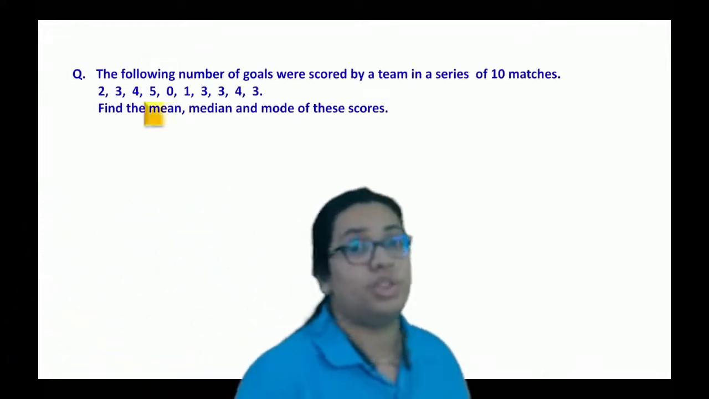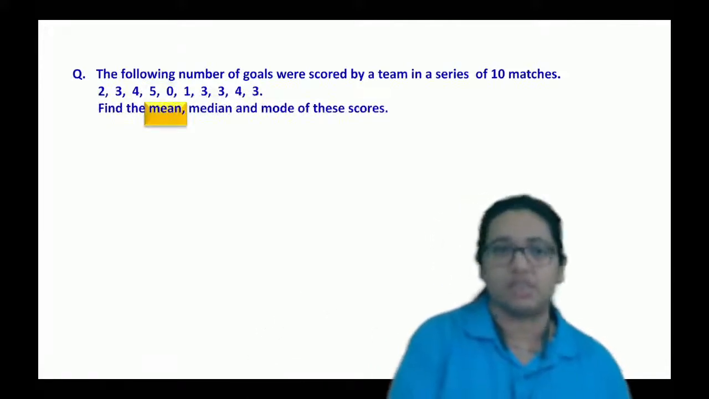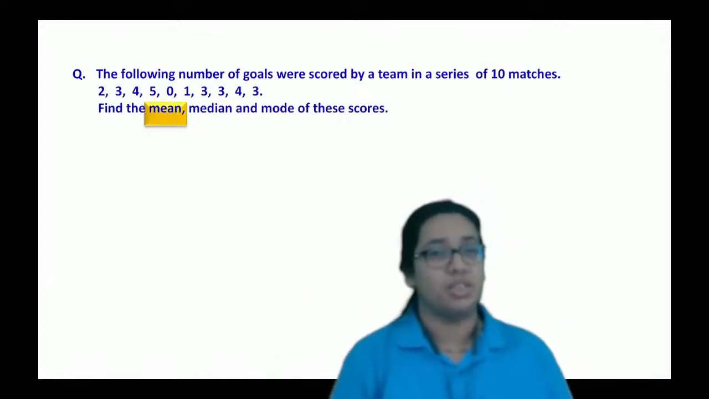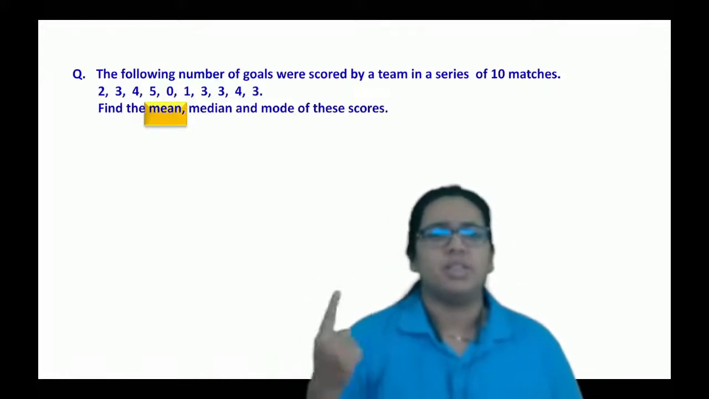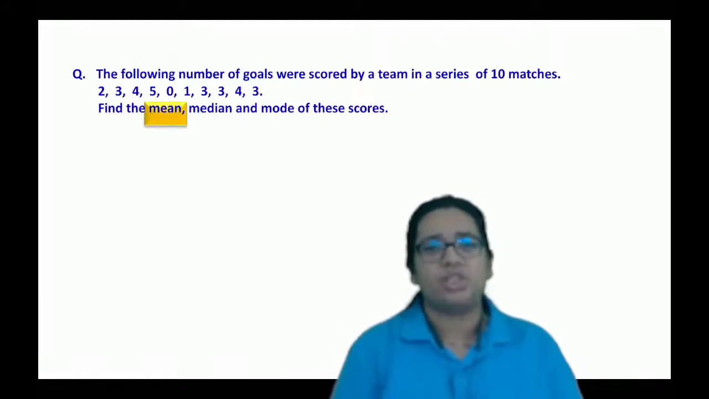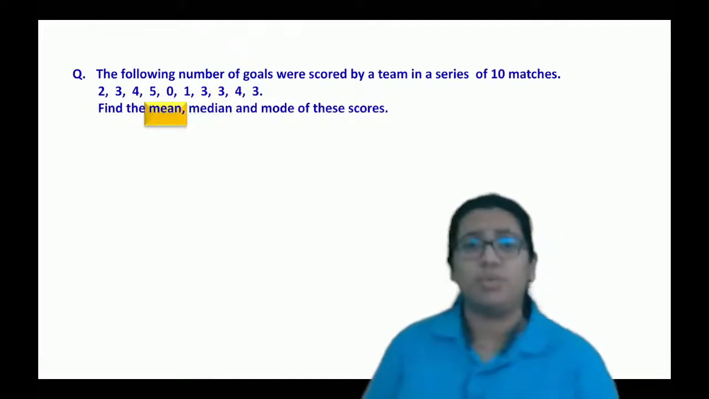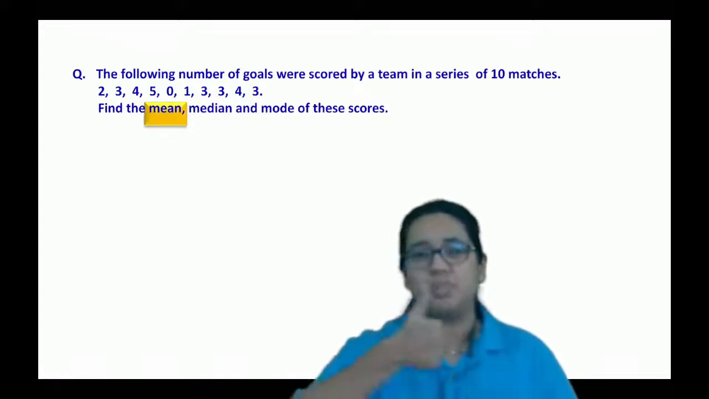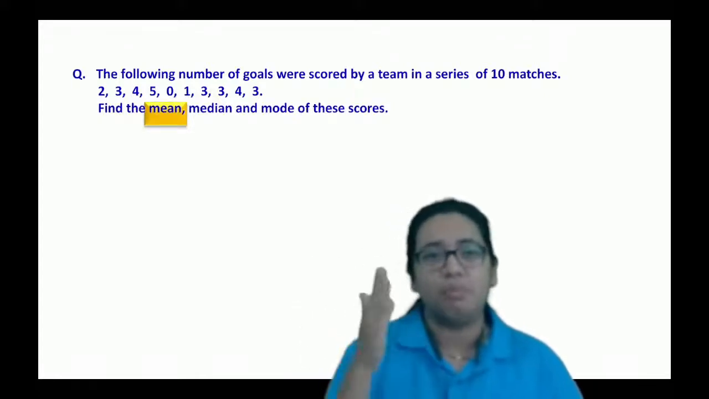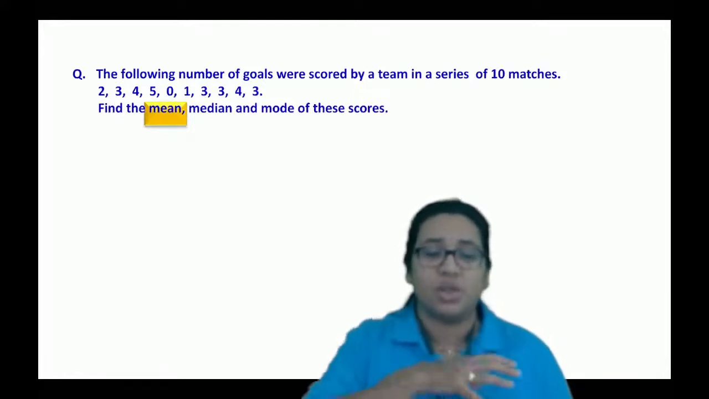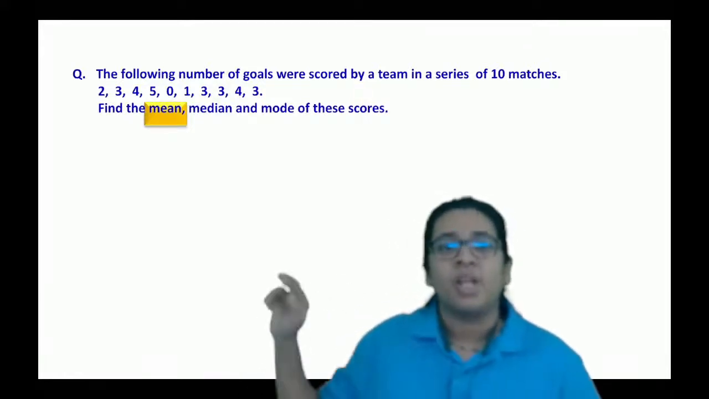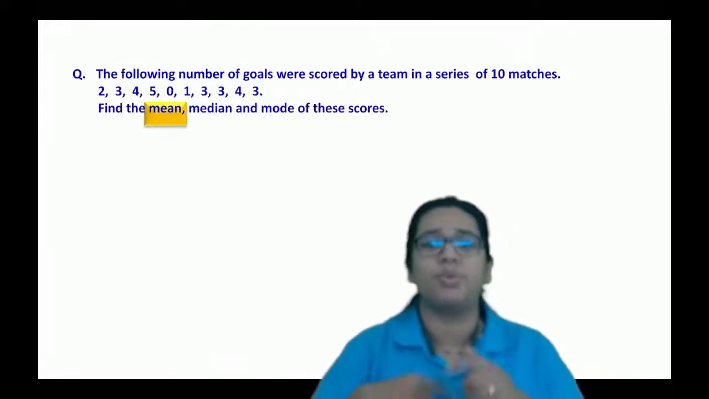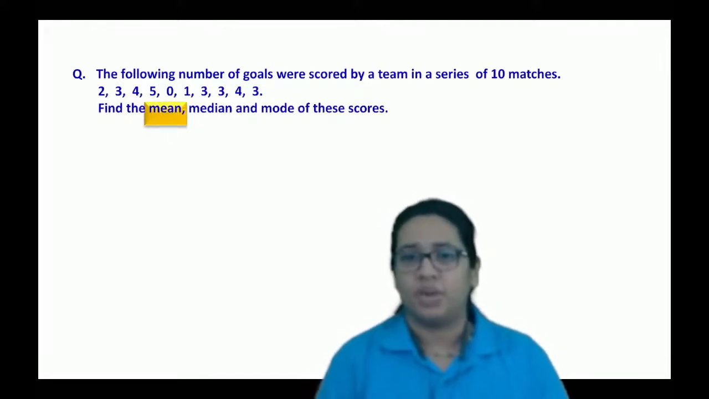Okay, see. Now we just have to go through the cases. The following numbers of goals were scored by a team in a series of 10 matches. Something like this: 2, 3, 4, 5, 0, 1, 3, 3 and 4. Then find what will be the mean, what will be the median and what will be the mode. Always remember that mean is nothing but average value. Median is nothing but middlemost value when you arrange all your observations in ascending order. And for mode, you just have to check which observation is frequently appearing. Okay, getting this one?